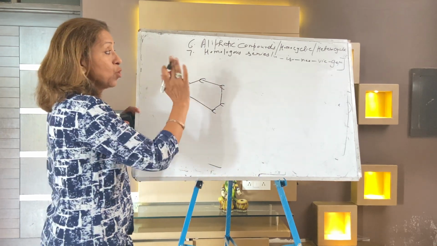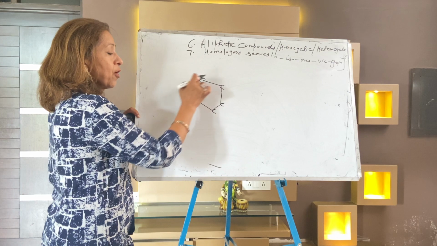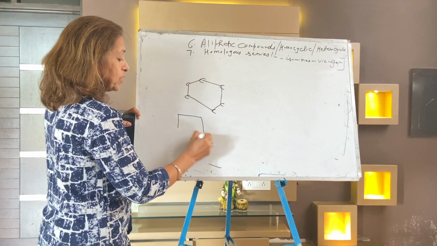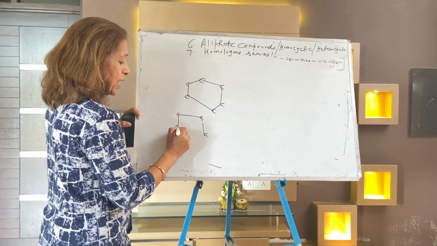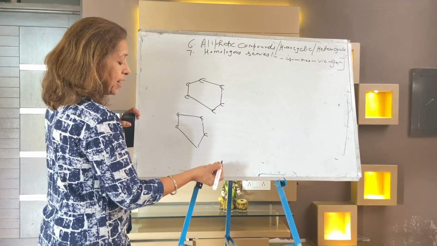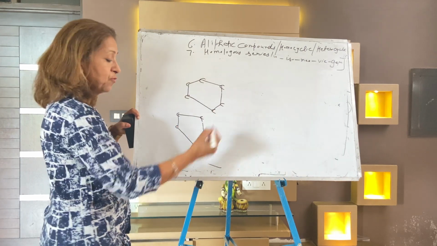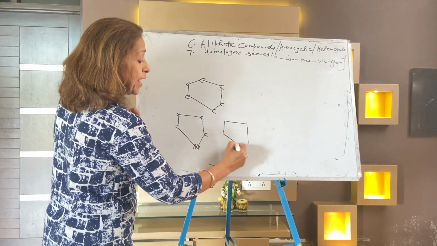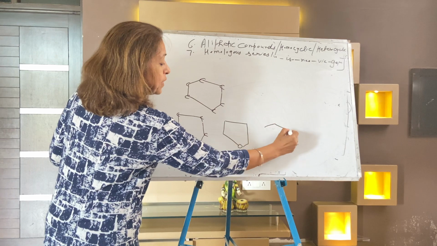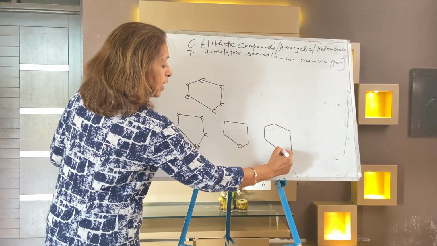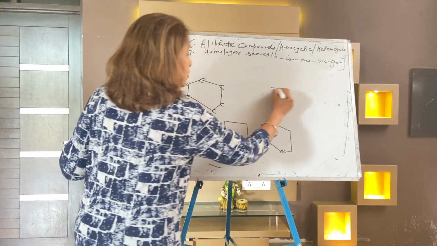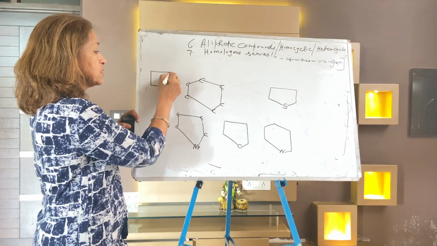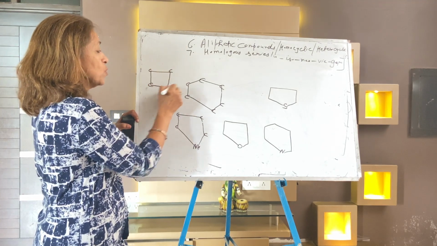This is cyclic, this is homocyclic, where all the corners are occupied by carbon only.